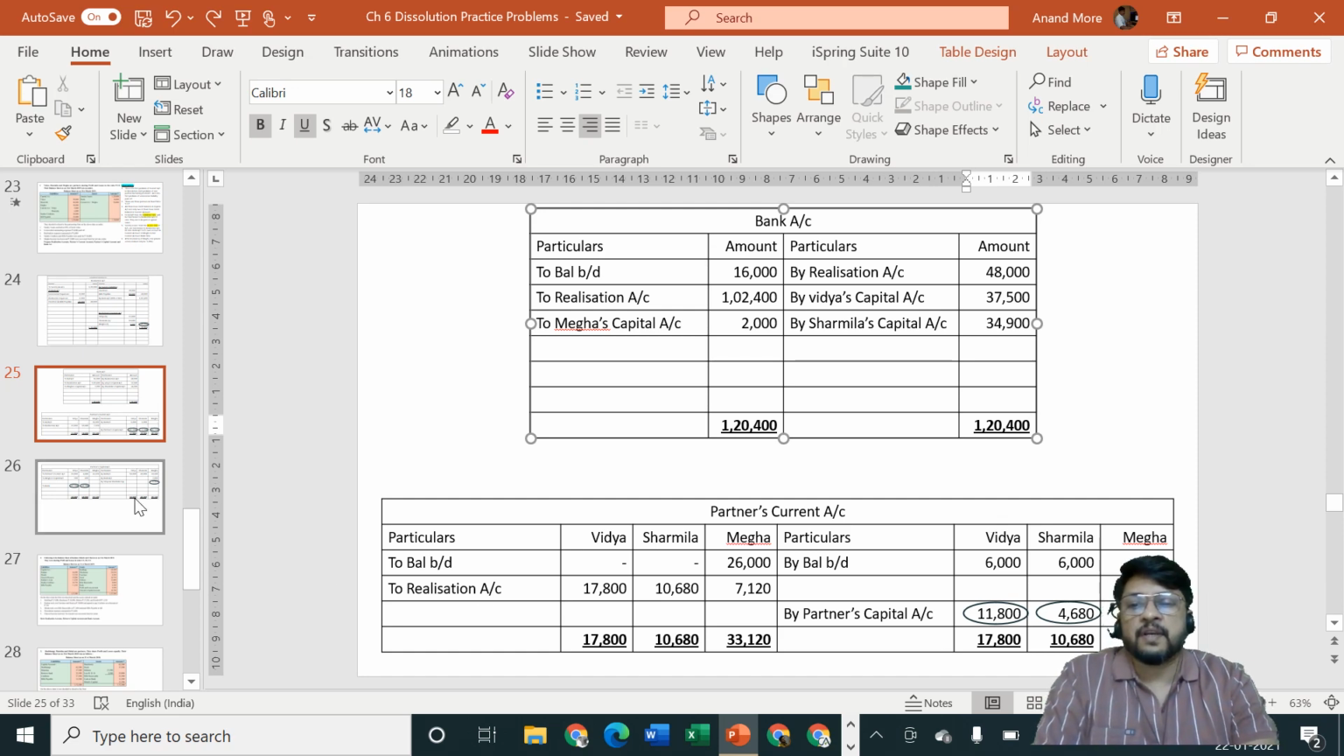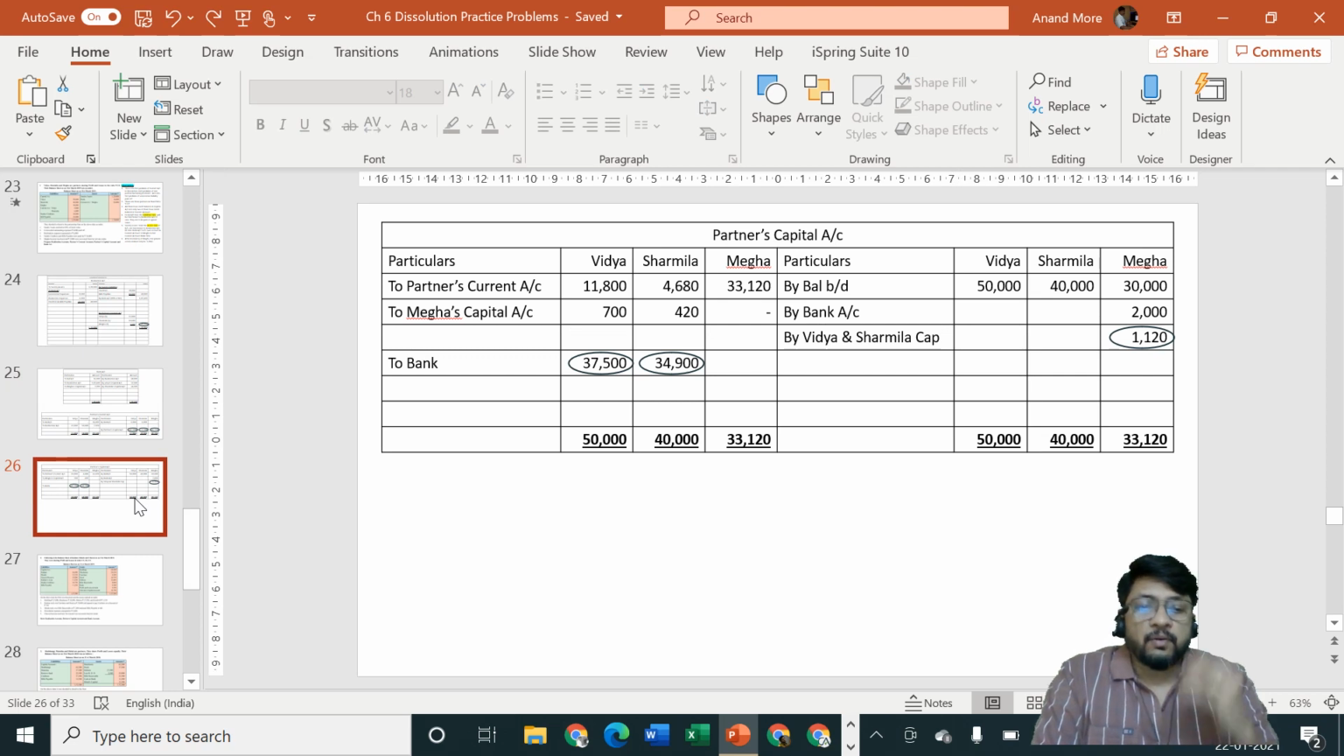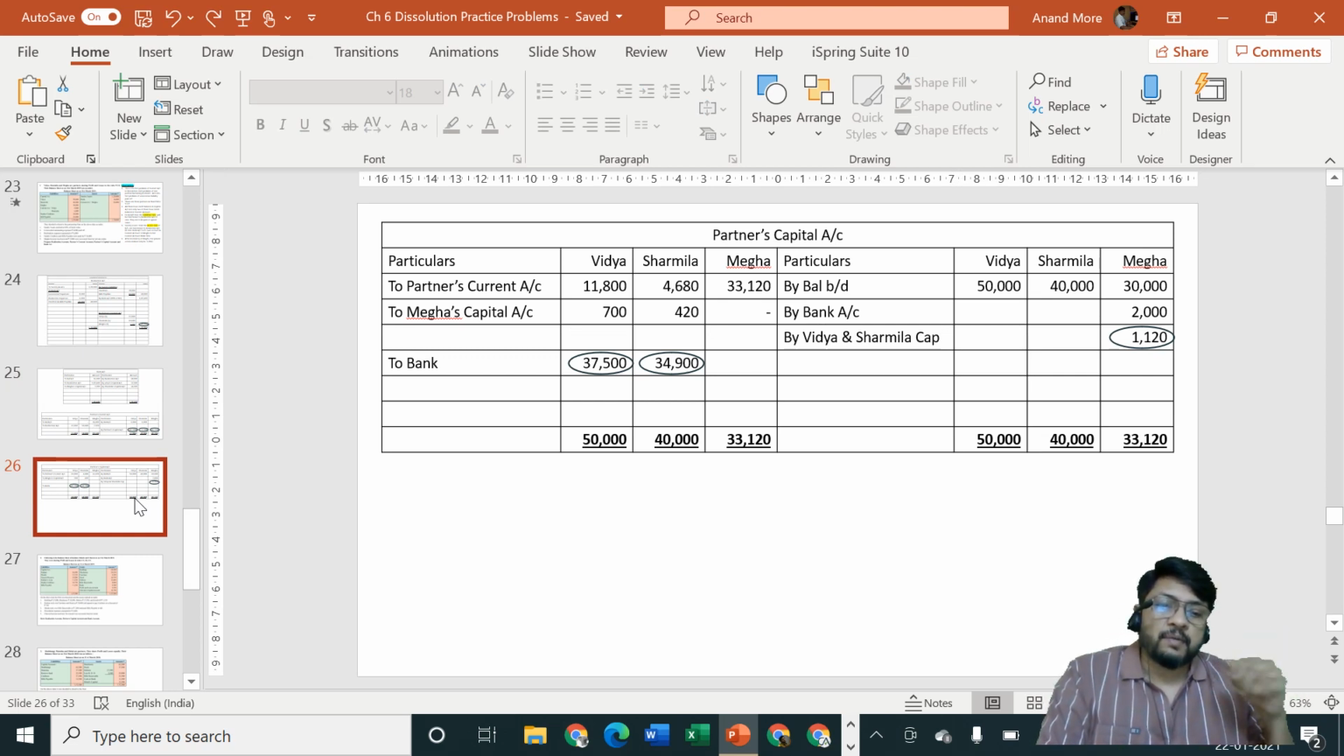Find out the balancing figure of her capital account. Find out how much cash she is bringing in. Whatever cash she is bringing in, that should be recorded. Thereafter, whatever cash is not possible to be brought in by her is called a deficiency. It is to be transferred to the other 2 partners or other 3 partners, as the case may be. In this problem, there are other 2 partners in their profit sharing ratio. So accordingly, we have transferred the 1,120 rupees deficiency to Vidya and Sharmila in the ratio of 5:3, that is 700 and 420. That's how we have completed the entire working.